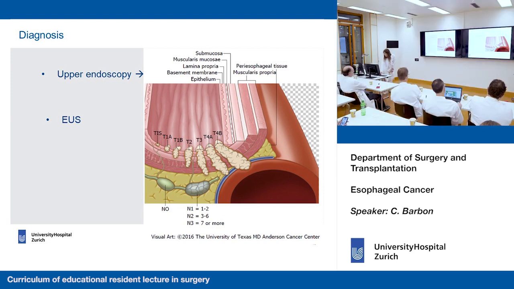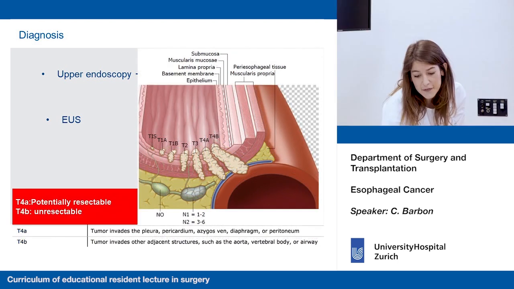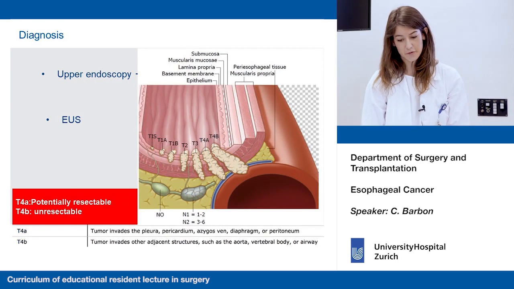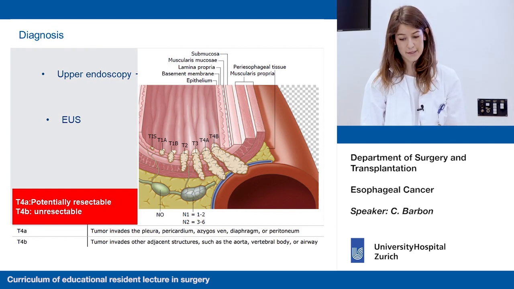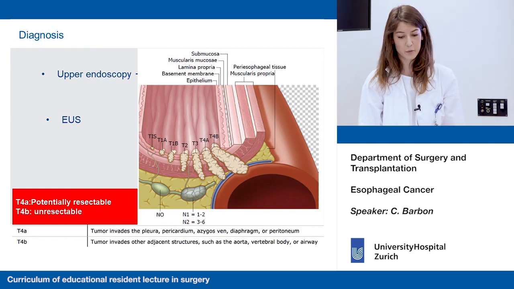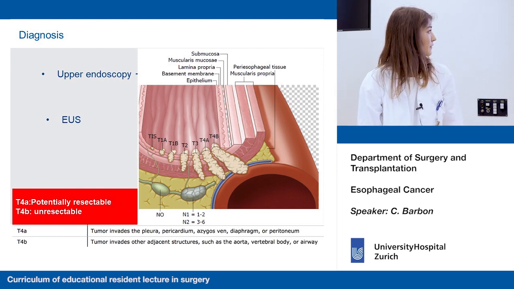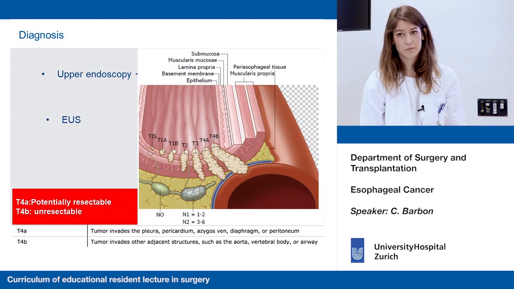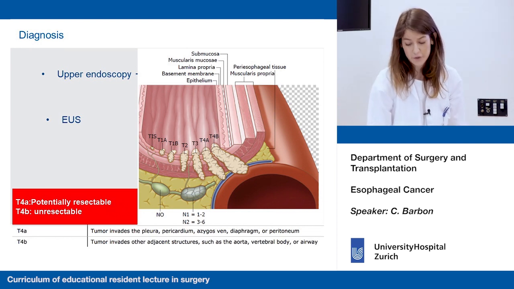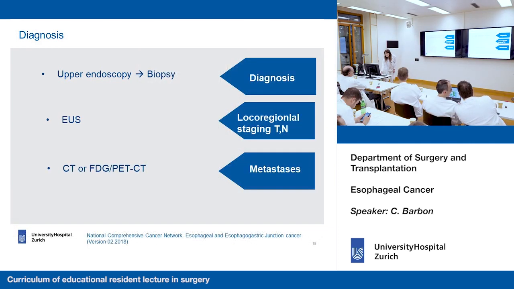If it crosses the entire esophagus, then it is a T3, and this is easy to occur because the esophagus does not have a serosa. Whereas if it reaches other organs, then it can be T4a or T4b. If it is T4a, it is still potentially resectable, because it invades structures like the pleura, pericardium, azygos vein, diaphragm, or peritoneum, which can be resected. Whereas if it is a T4b, unfortunately, we cannot resect it because the structures involved are aorta, vertebral bodies, or trachea.